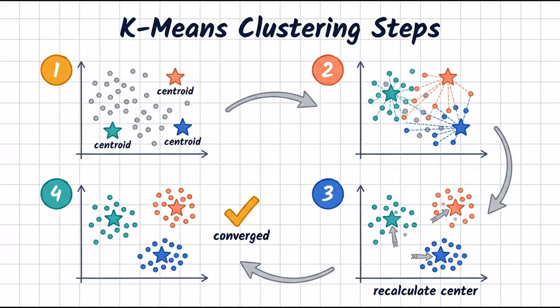It assigns each customer to the nearest centroid, calculates the group's average center, and moves the centroid there. Repeating this process groups the data points into clusters.